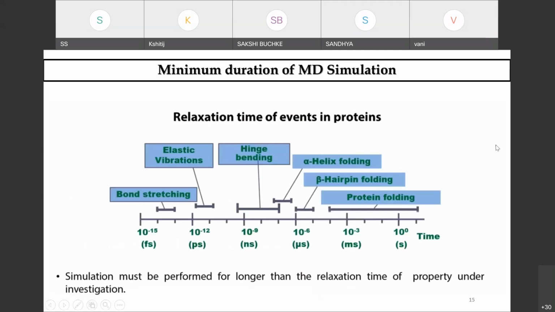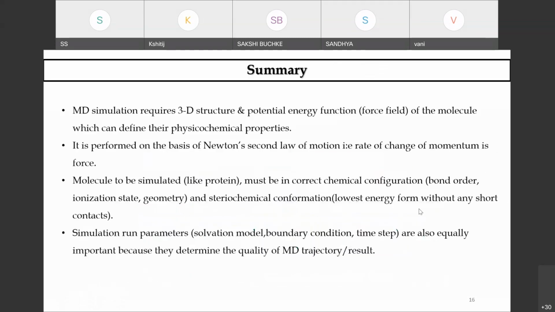If I talk about bond stretching, you have it in the range of 10 to the power minus 15 to 10 to the power minus 12. And for elastic vibration, the simulation is given. The relaxation time of the properties under investigation ranges from 10 to the power minus 9 to 10 to the power minus 6. And if you go for protein folding, say for example, a 1 microsecond simulation is done, in order to better understand the flexibility and the conformational space of the molecule.